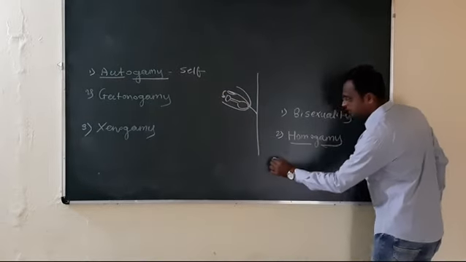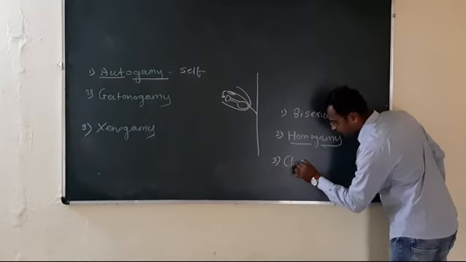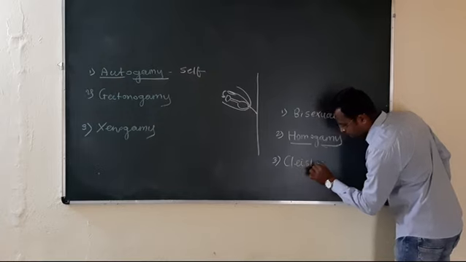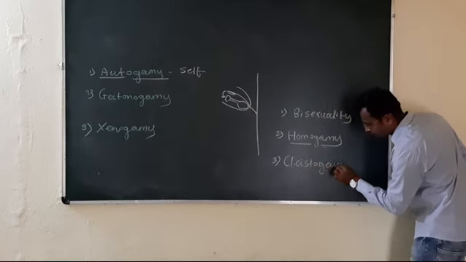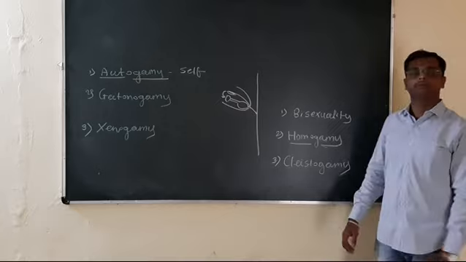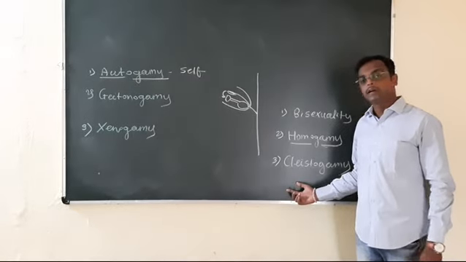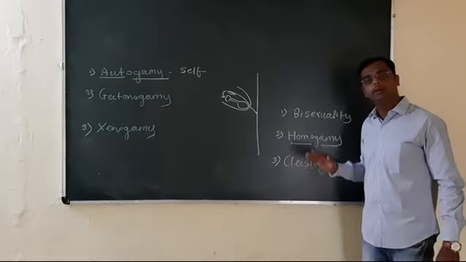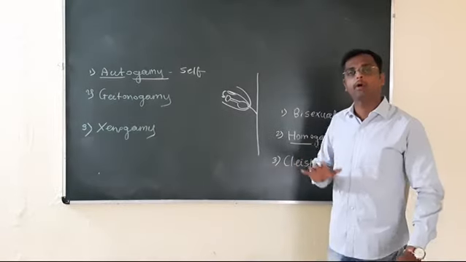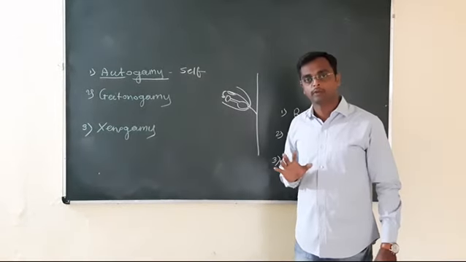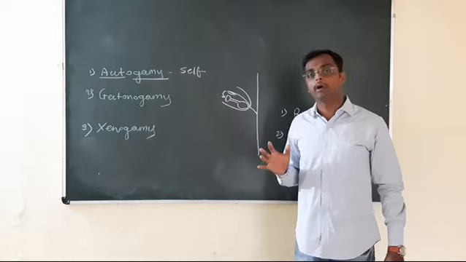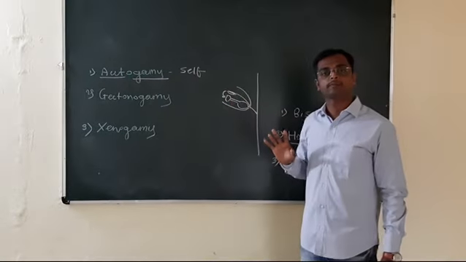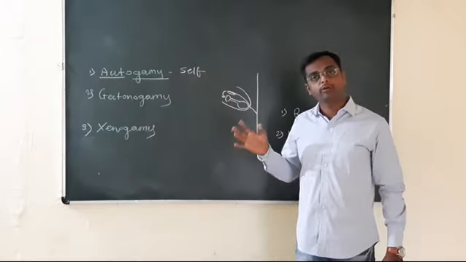And the third condition is clistogamy. What is clistogamy? In clistogamous flowers, the flowers do not open. Before opening of the flower, pollination takes place. फ्लॉवर open होण्याअगोदरच pollination होणार.